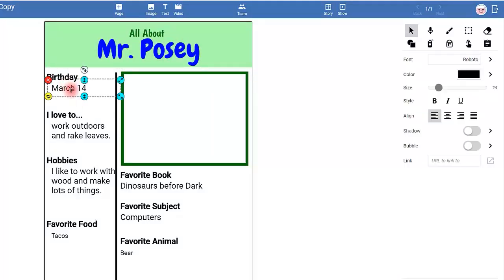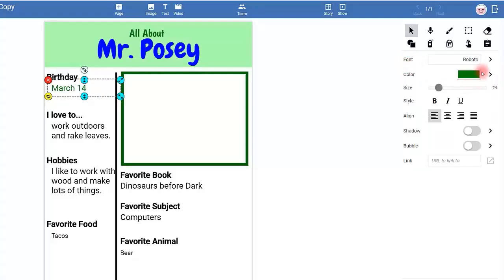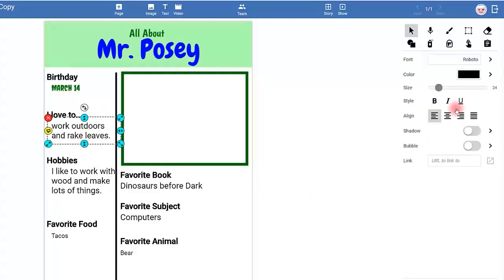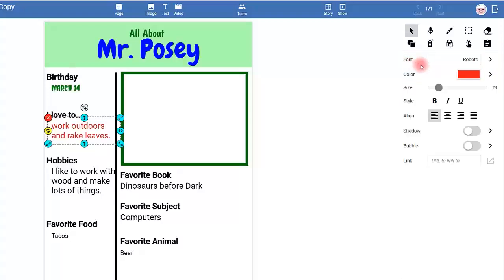Okay. From there, I can go over to March 14th. Part of my job is choosing different colors and choosing different fonts. So in this case, I'm going to make March 14th Creepster. I love it. We're going to make this one red. And then we're going to use the arrow to go back.